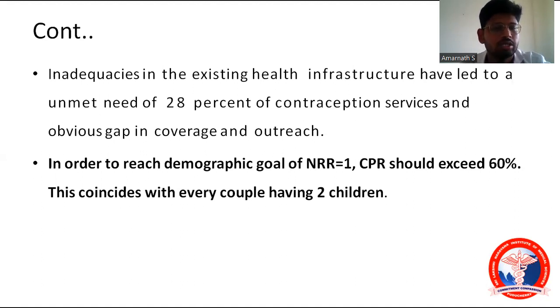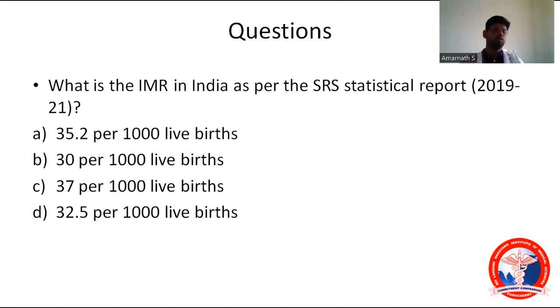Okay, this coincides with every couple having 2 children. This is the conclusion: NRR should be 1, and for that, the couple protection rate should be more than 60. Then every couple will have a 2 children policy. So I'll ask some questions.